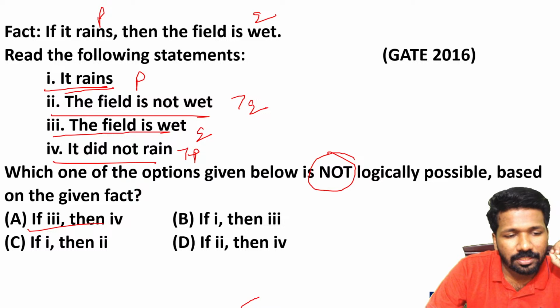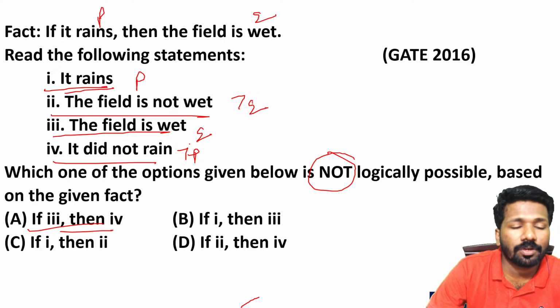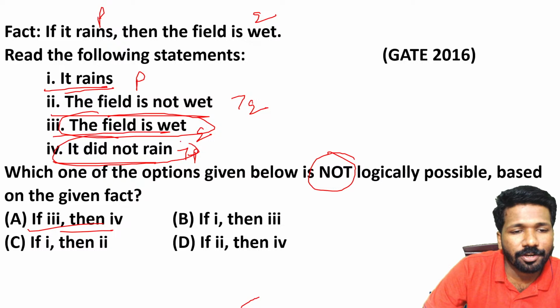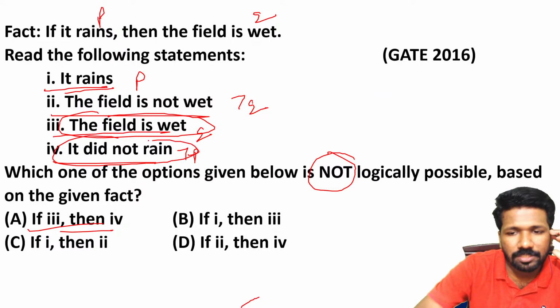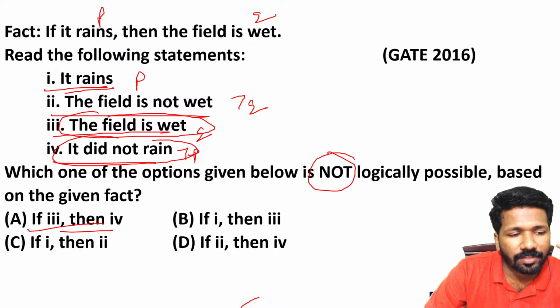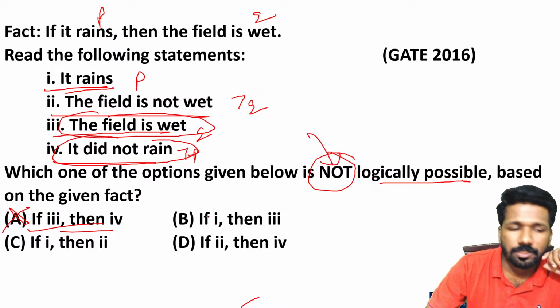Let us check the first option. If 3 then 4. Is it possible or not? Is it always true? That is not the question. Is it possible? The field is wet and it did not rain. Yes, it is possible because as I told, we can pump water into the field and make it wet without rain also. So option A is not the answer because option A is possible. It is asked which is not possible. That is why option A is wrong.